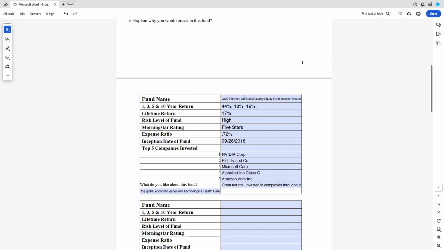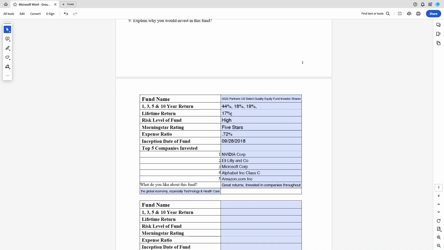So I copied in the fund right in here. These are my returns. The 1 year is 44, the 3 year is 18, the 5 year is 19. I don't have a 10 on this because it's not that old. That's okay. If you can find a fund that has a 10 or 20-year rating on there with high interest rates, that's pretty powerful. That means it's gone through this entire millennia over 20 years. If you have a 25-year fund, at least for right now, that's weathered quite a few storms.